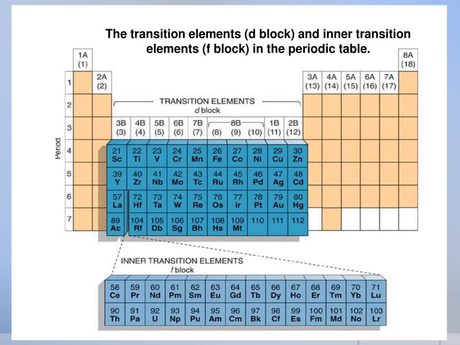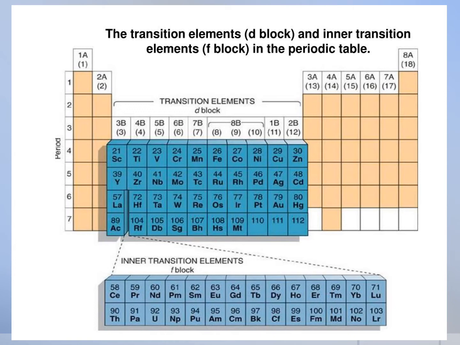The inner transition elements, the two blocks, that is F block, are still under investigation in laboratories, because their properties are still under discovery.